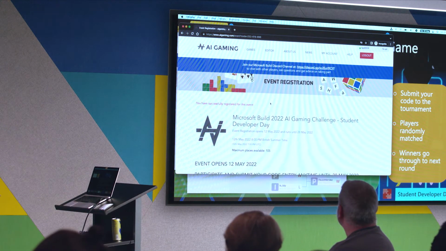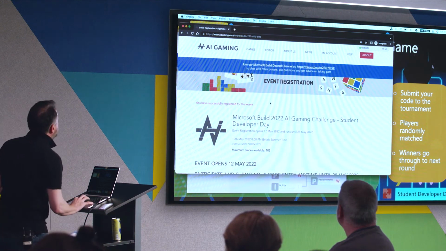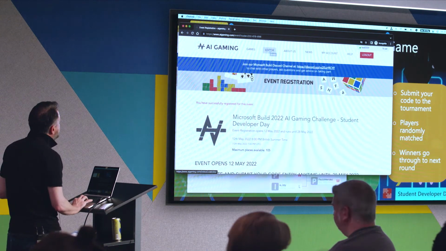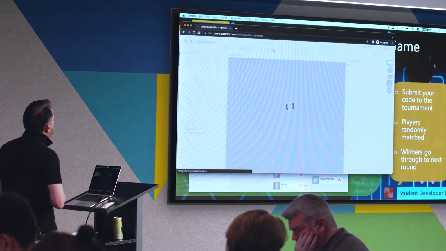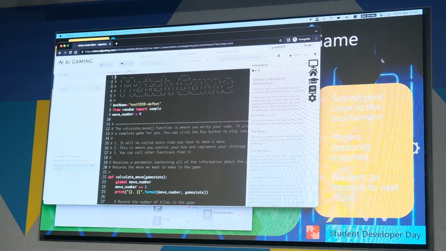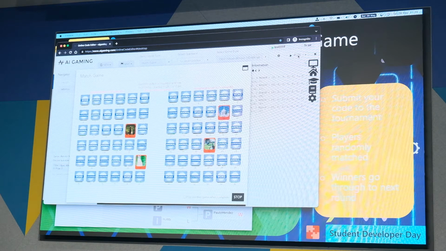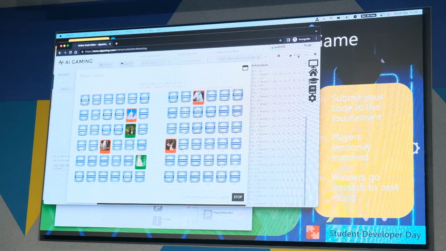If you get to this point, hopefully people are getting along. At this point, all we have to do to start playing and taking part is go to this editor window. This is the online code editor that I was talking about. It immediately takes you to a page that has the match game selected. From that page, all I have to do is go over to this run button here, and I can run it. I already have enough code to play in this Microsoft AI match game. Here we can see the tiles being very quickly turned over by my template code, which is trying to match them together.